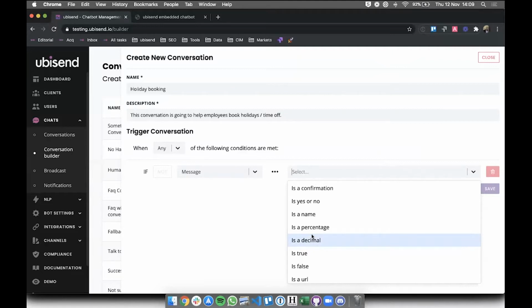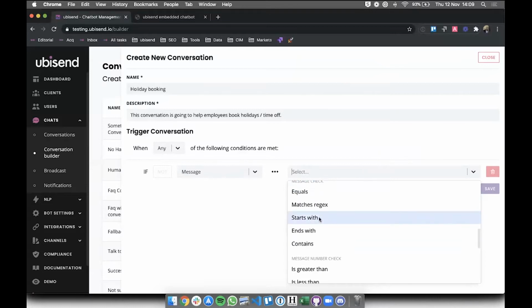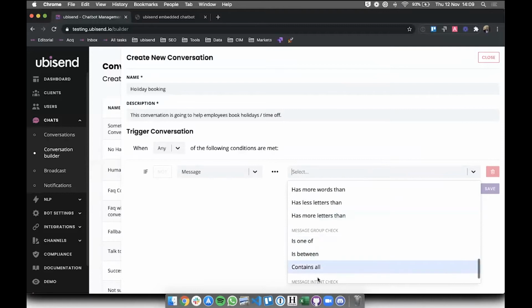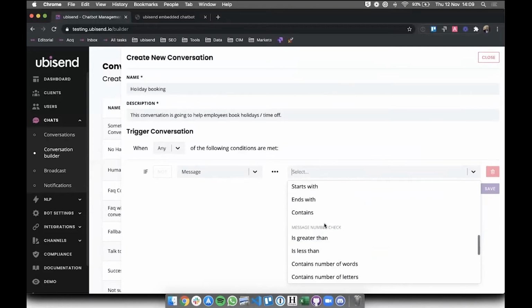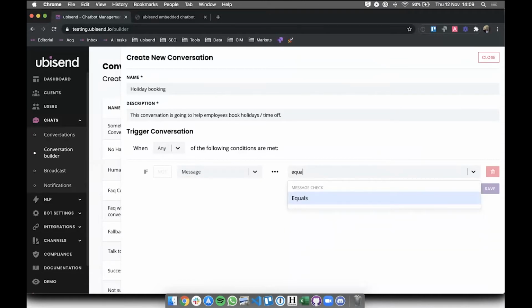Okay, so I was going to say, if you do pick a message, again, there's loads of stuff you can use here as categories of messages. So again, you could go really in depth here and have percentages and dates and times and things like that. I don't think that any of these will really help in this particular use case. I guess you could have a trigger specific intent, but that'd be a bit more complex than what we want to achieve here. So I'm just going to keep it to equals, and I'm going to come up with a name for it, which would be book holidays.